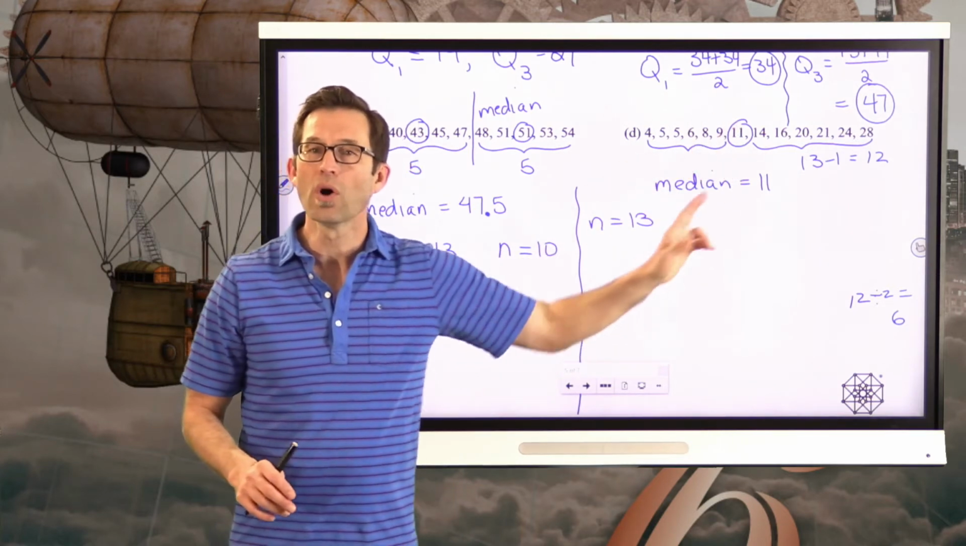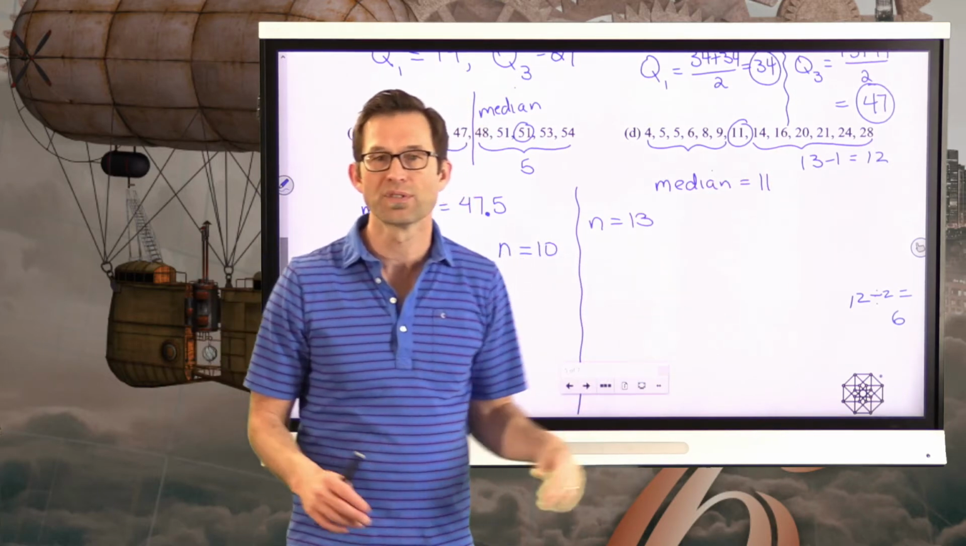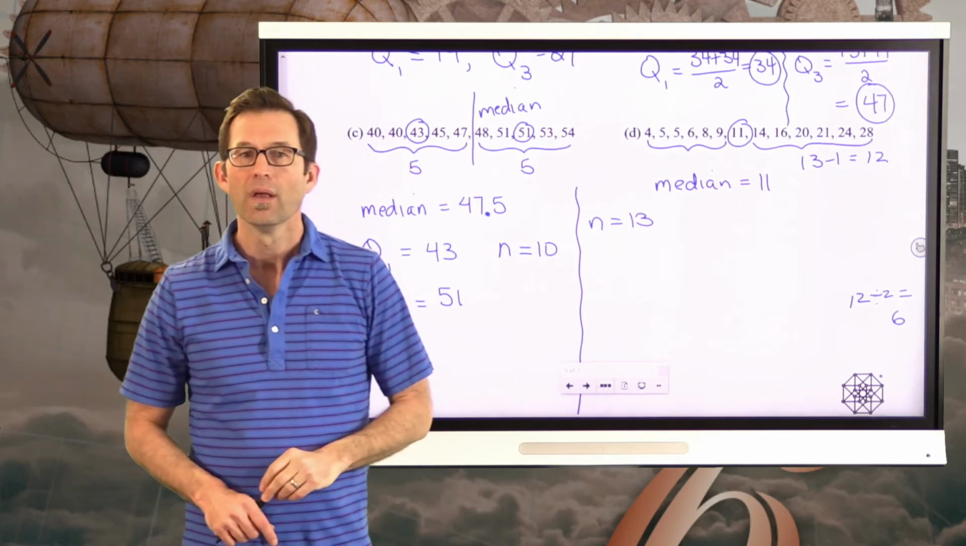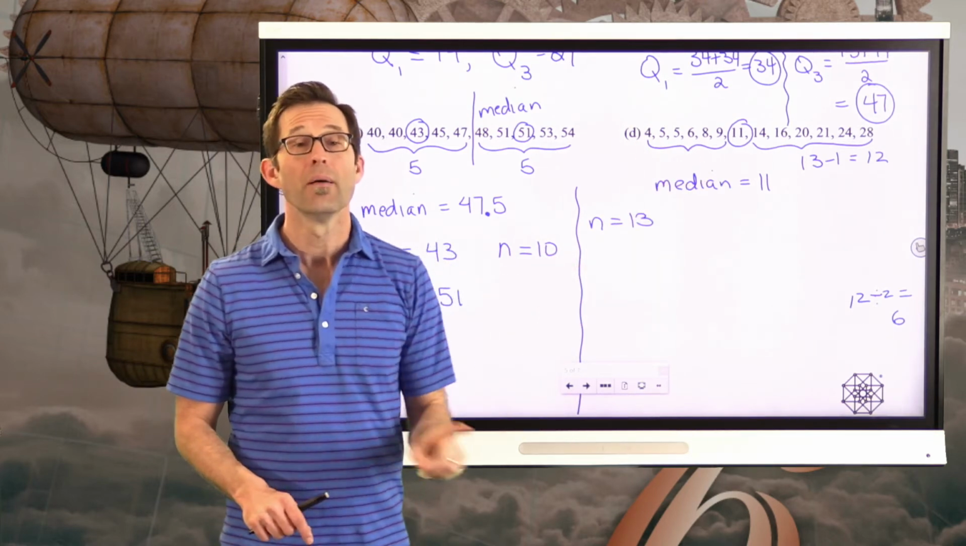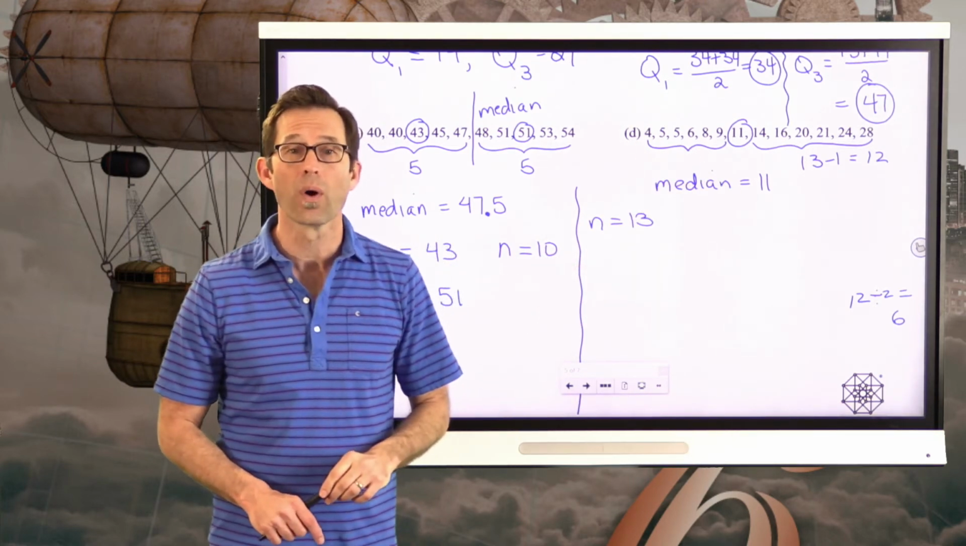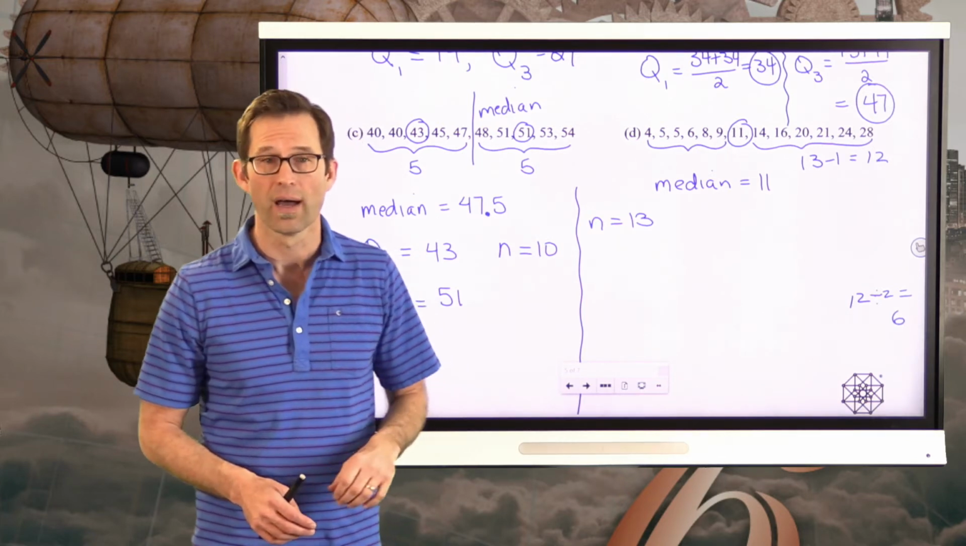But now I don't want to include that median in either the lower half or the upper half. It would seem a little bit unfair. So what I'll now do is find my Q1, my first quartile. By the way, that's also known as the lower quartile. Q3 is often known as the upper quartile.